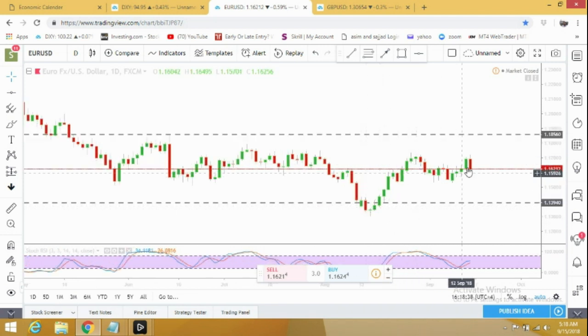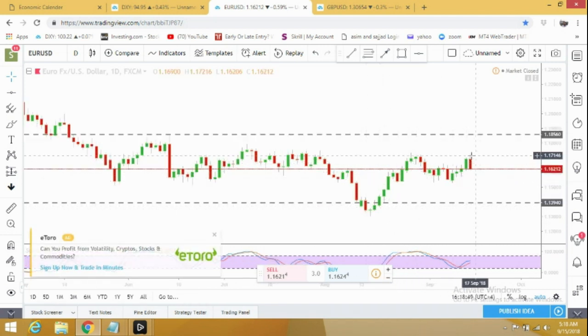If you can see the daily time frame, it looked much better, and I was looking at 1.18 at that level, but it didn't reach. And on Friday we saw the US dollar got strength, so euro dollar dropped again. In the coming week it can either start dropping down from here, all the way to 1.1394, or from Monday to Tuesday it can get some strength back again and try to reach 1.1856 and above.